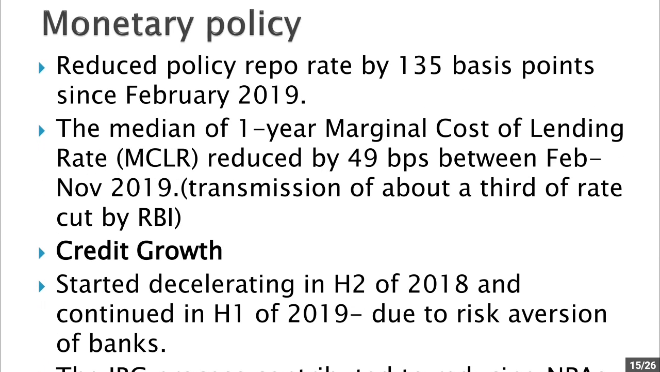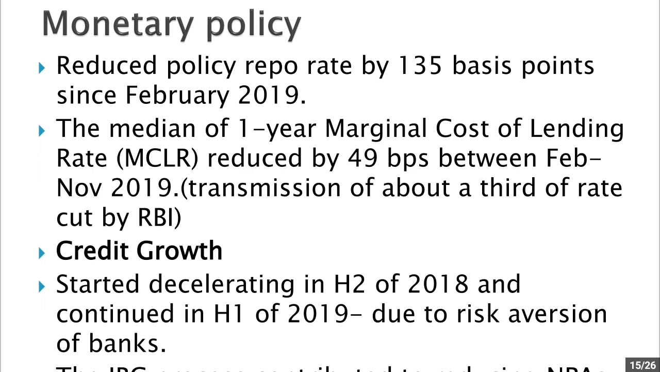Now monetary policy. RBI has been following an easy money policy. That means it has been reducing the rates. So, RBI has reduced the policy repo rate by 135 basis points since February 2019. Now, the median of the 1 year marginal cost of lending rate, MCLR, reduced only by 49 basis points. So, you can see that usually the RBI reduces the repo rate expecting the banks to pass it on to their customers. However, this has not been happening.